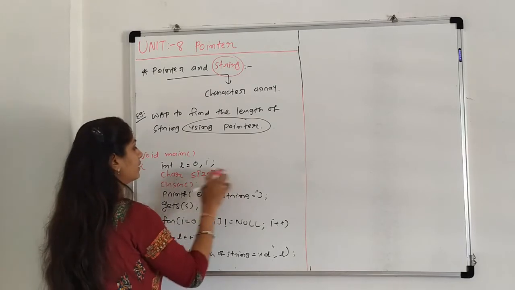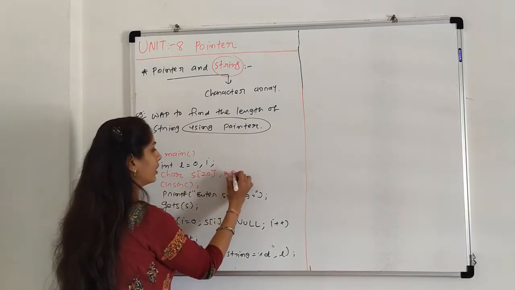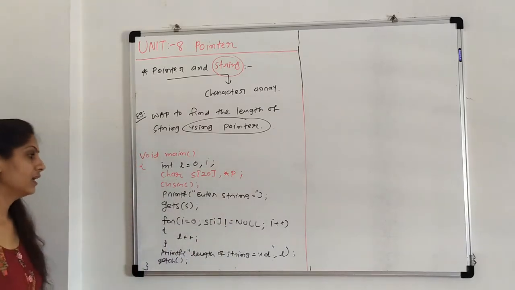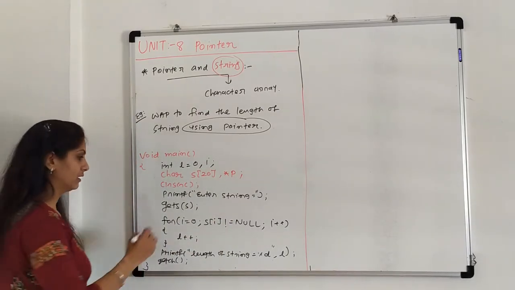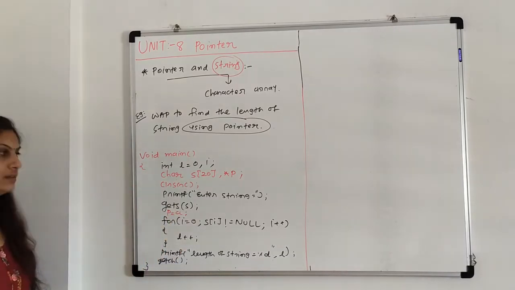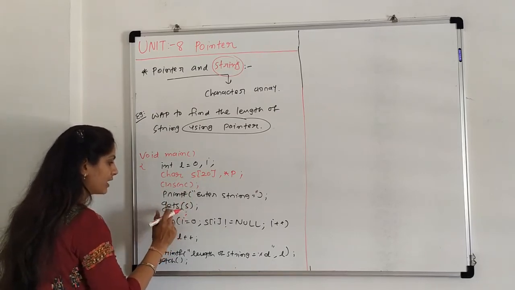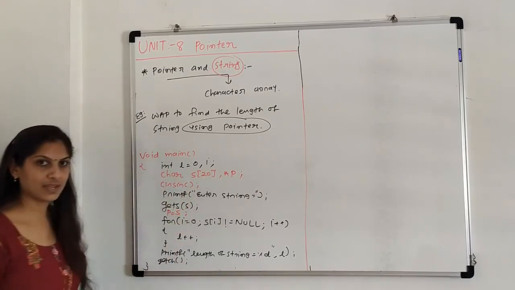So for the character array, we are declaring one pointer, that is star p. Now we have to initialize p. So after gets, what are we writing? p equals s, pointing to variable s. So here we are writing p equals s, second step.